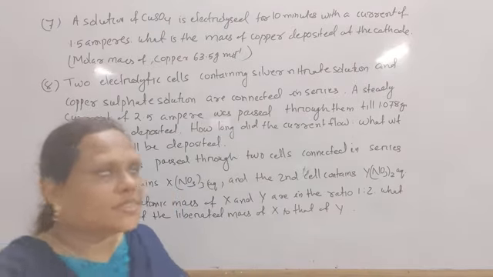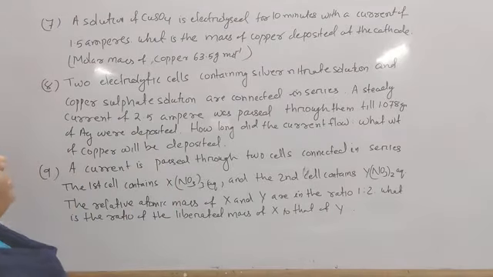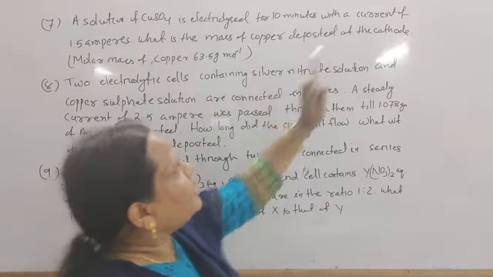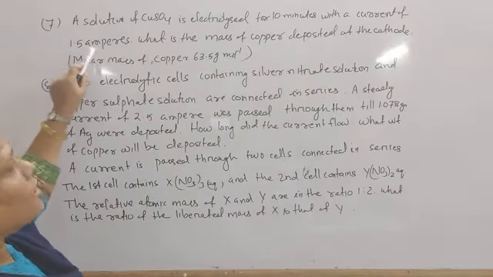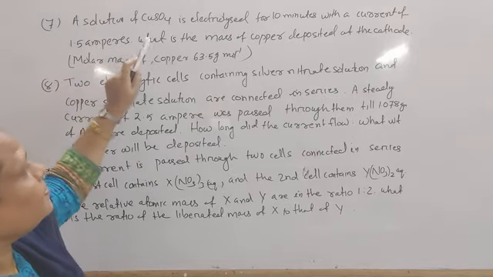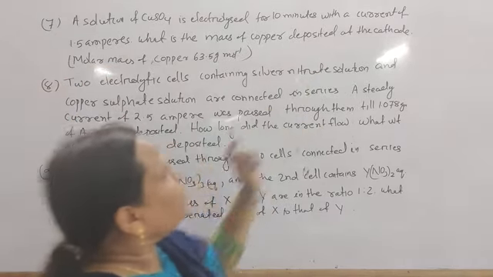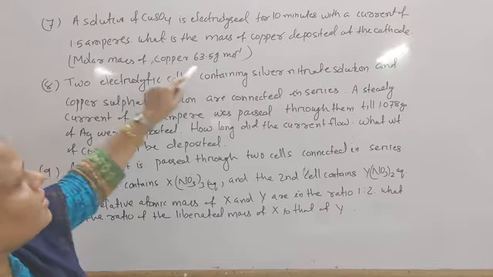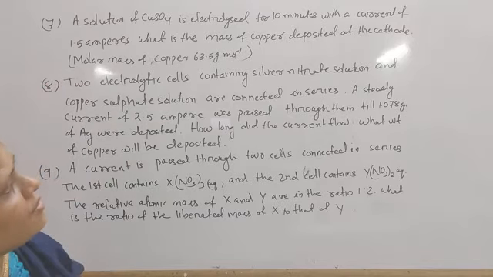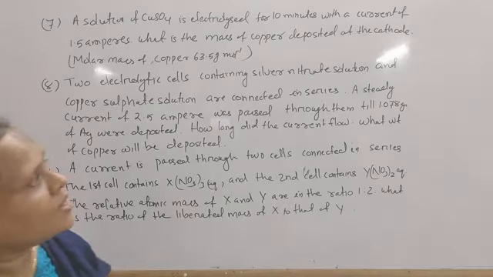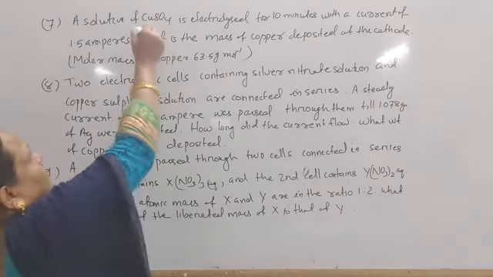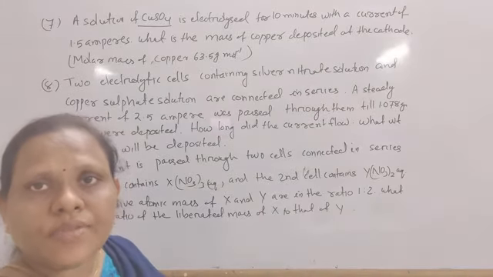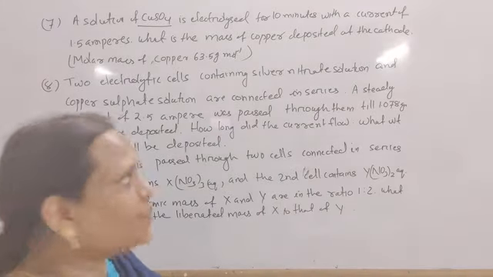Next come to some other problems. A solution of copper sulfate is electrolyzed for 10 minutes with a current of 1.5 ampere. What is the mass of copper deposited at the cathode? Given molar mass of copper is 63.5 gram per mole. So given copper sulfate, from that you know the valence of copper is 2.